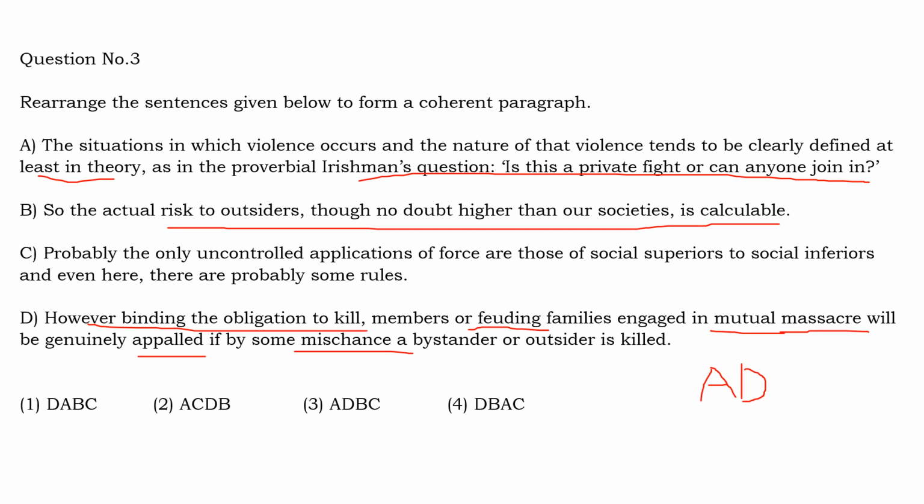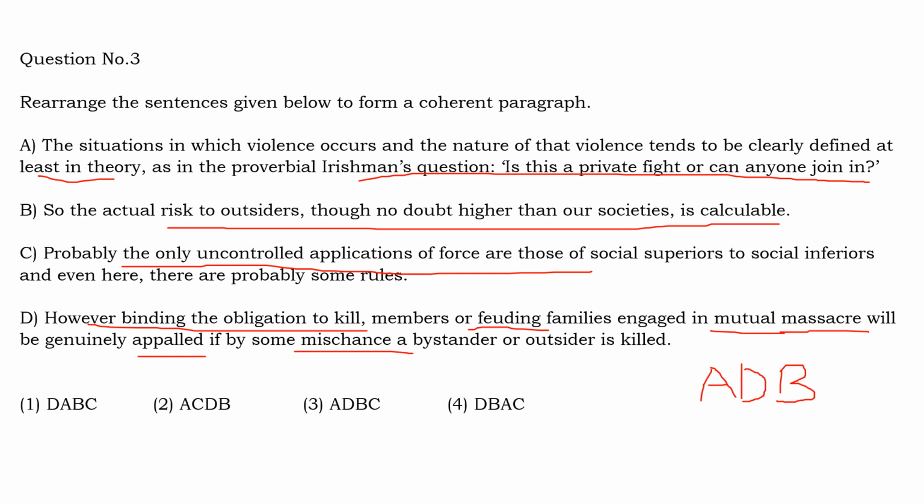So outsiders who are in the societies have less risk, but outsiders who are witnessing a fight have more risk, but that risk is still minimal because of the rules that apply in a fight. So A, D, B. Then we talk about C, probably: the uncontrolled application of force is when socially superior people apply force on socially inferior ones.